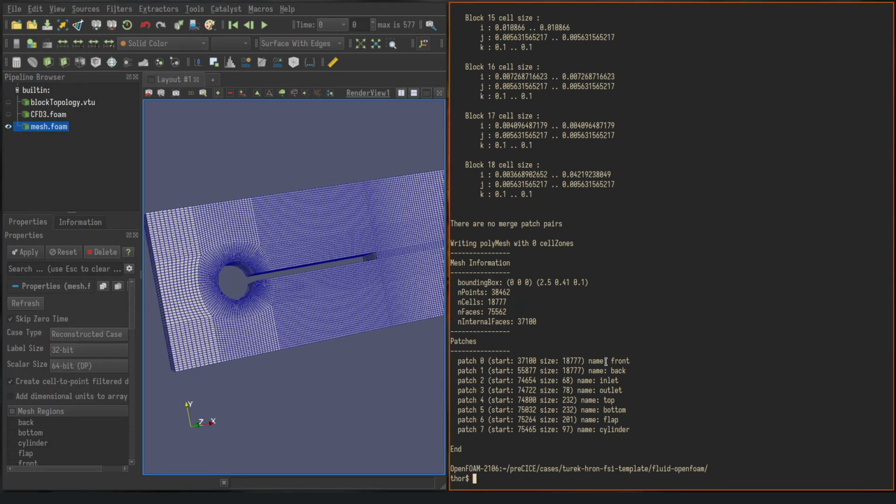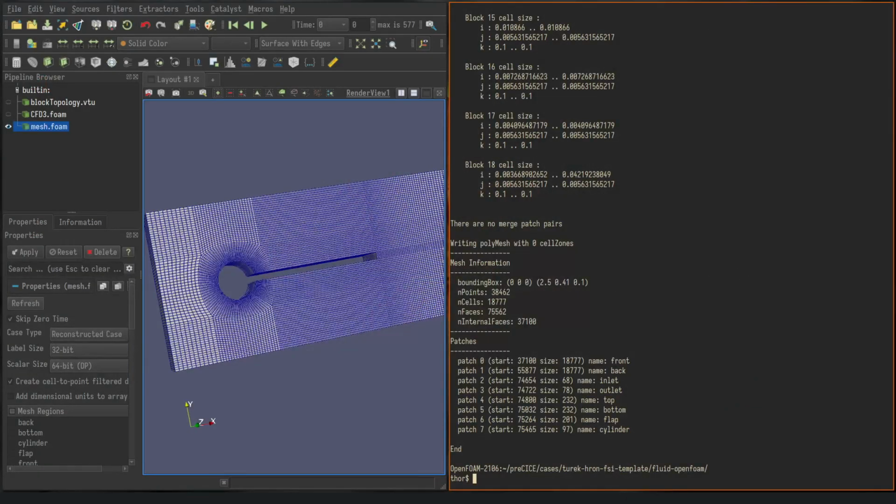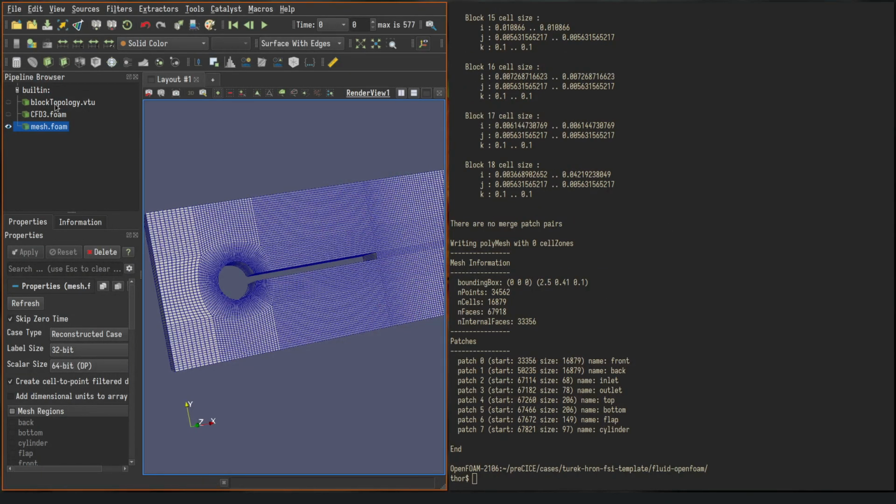So if you go through this for all of the numbers, let's just do that for some of them, then you will get a mesh that is about half as big. So the 78 divided by 1.5 is 52. If I do that and run that block mesh again, then I see where that 53 is.